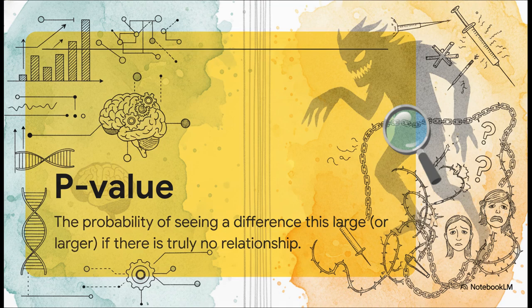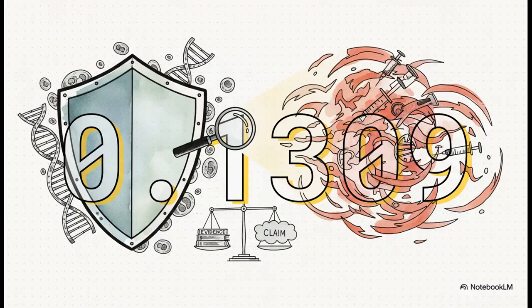Now, the easiest way to think about a p-value is as a kind of surprise score. It tells us the exact probability of getting a result like ours, a chi-square of 2.28, or even higher, if the starting assumption of no relationship is actually true. And the p-value that comes out of our test is 0.1309. So what on earth does that tell us?